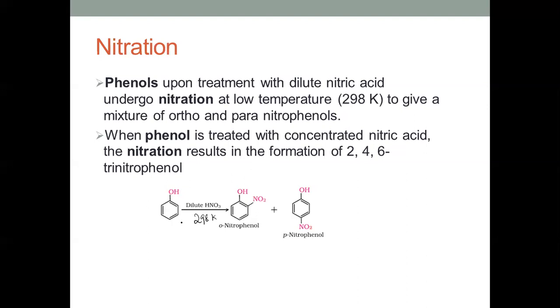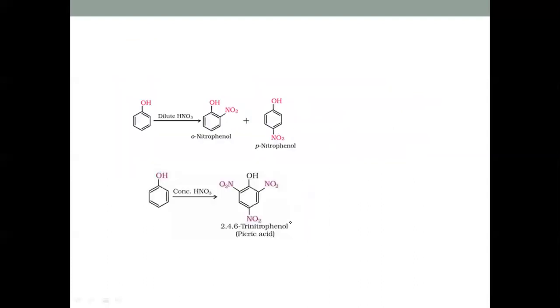When phenol reacts with dilute HNO3 at 298 Kelvin, we get a mixture of ortho-nitrophenol and para-nitrophenol. This is the nitration of phenols.